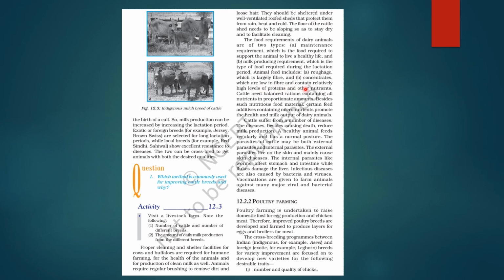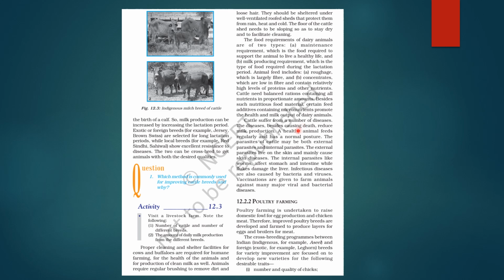They are low in fiber and contain relatively high levels of proteins and other nutrients. Okay. So cattle need balanced ratios, okay, containing all the nutrients in appropriate amounts. Besides such nutritious food material, certain feed additives, okay, containing micronutrients promote the health and milk output of dairy animals.